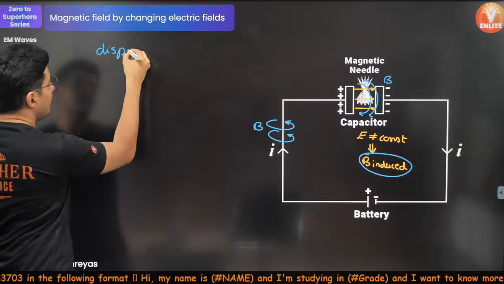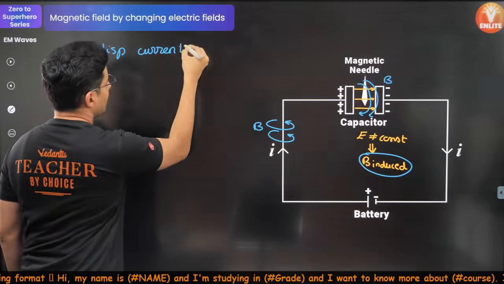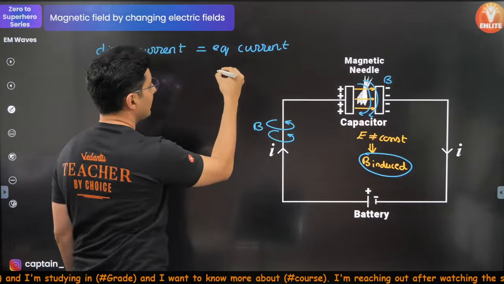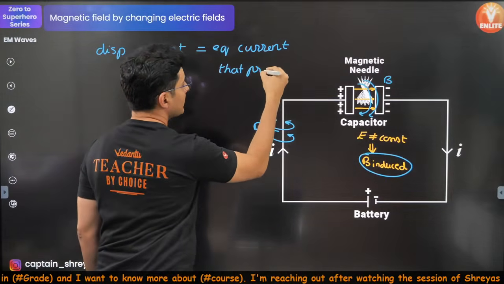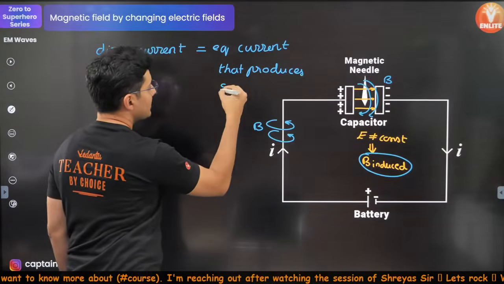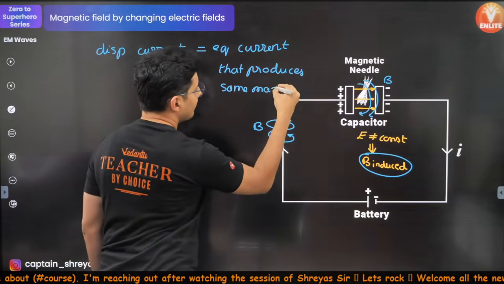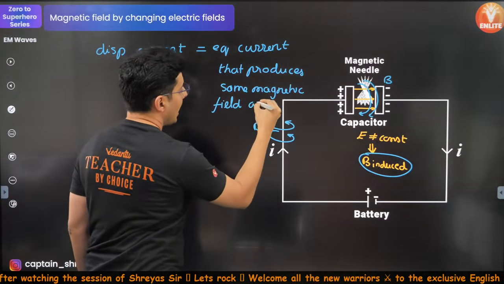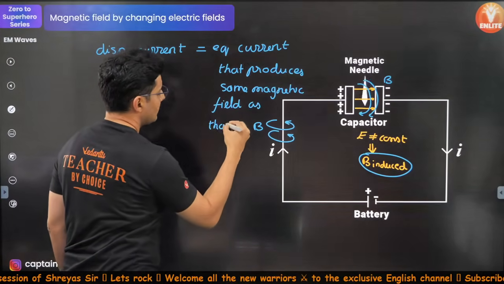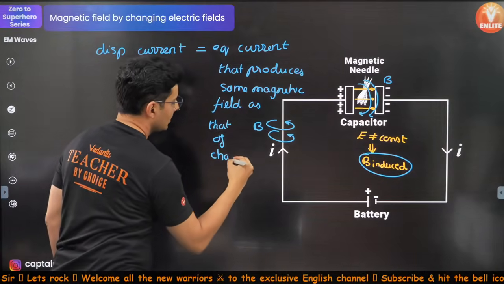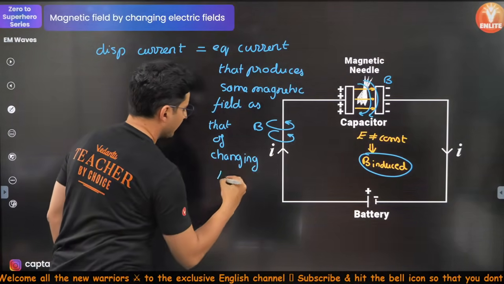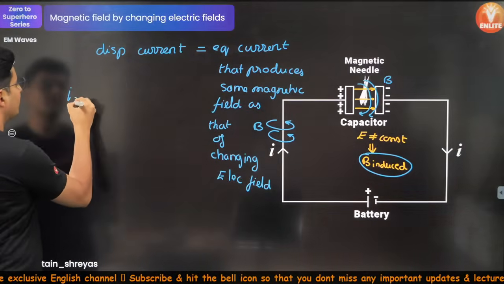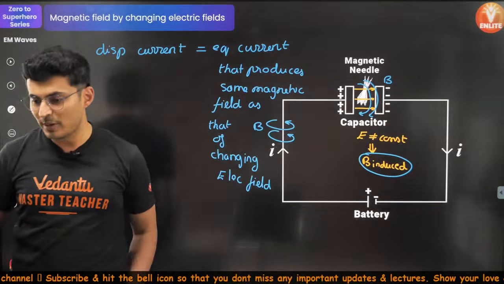So displacement current is basically the equivalent current that produces the same magnetic field as that of a changing electric field. And the value of this displacement current, how many of you remember this?